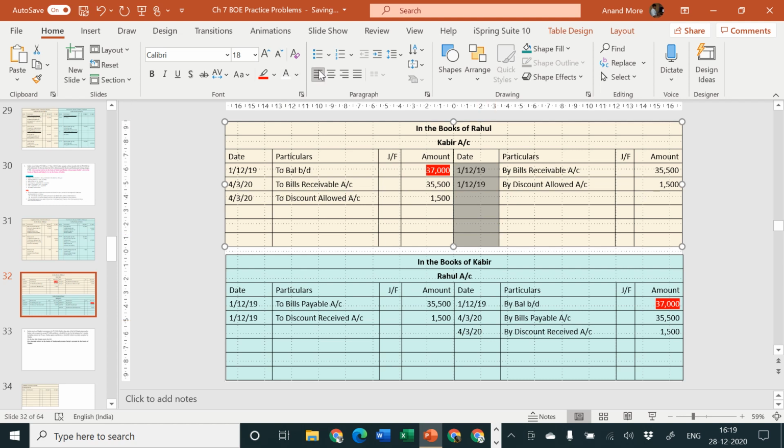I am considering the date column to be right aligned, so it will be easy for you to understand how the dates are written. Date column and amount column should be right aligned, particulars column should be left aligned. Okay. Done, and this one is also done.